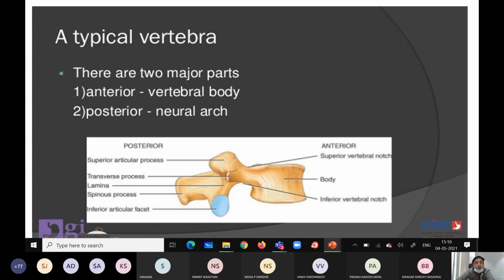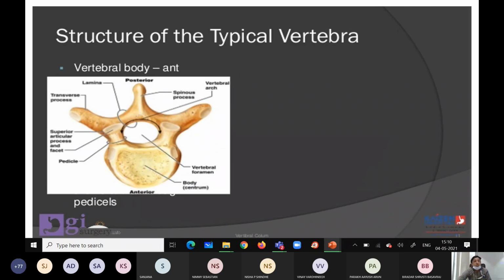This is the anterior superior view. This one is the anterior part of the vertebra, which includes the body. These are the pedicles. The hole in the center is the vertebral foramen. Posteriorly there is a gap between these two processes, the lamina.